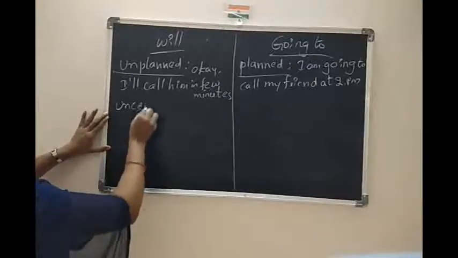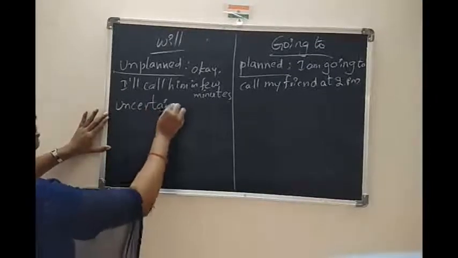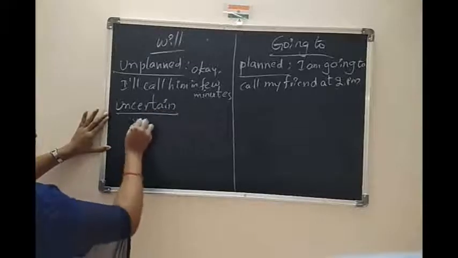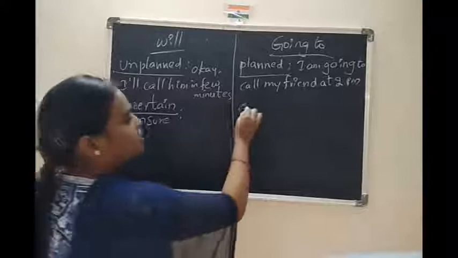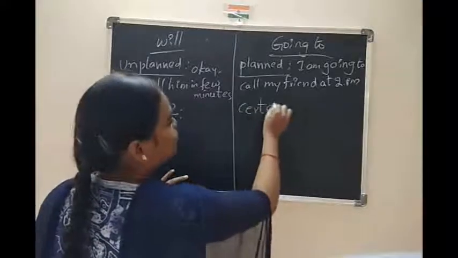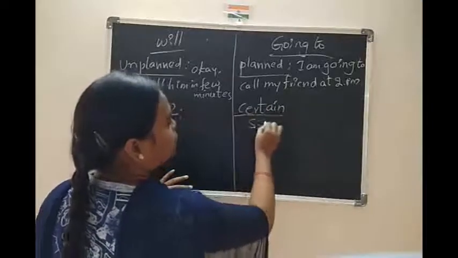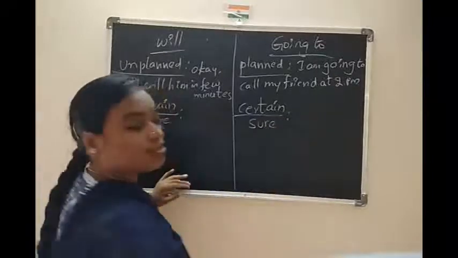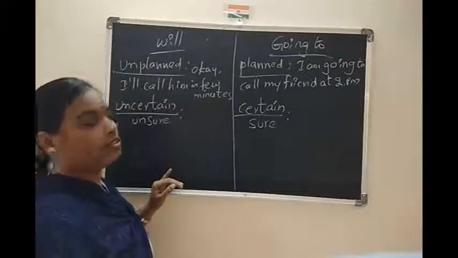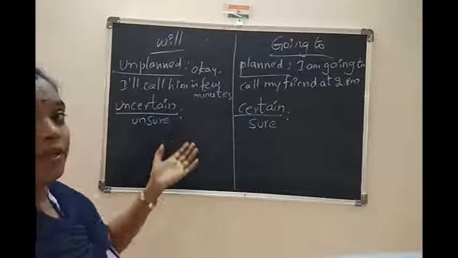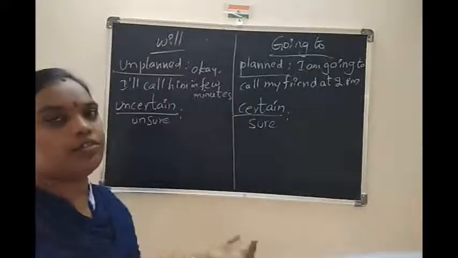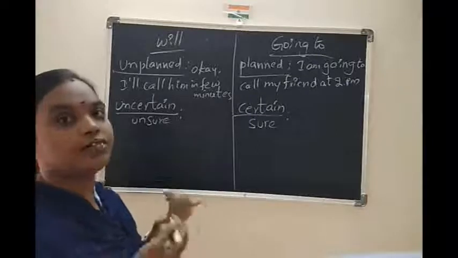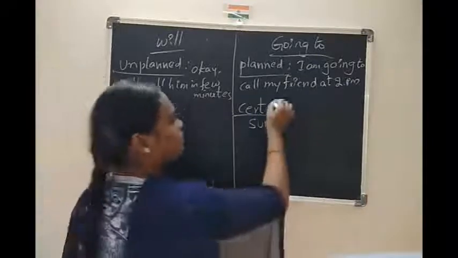Uncertain here, because we know this is uncertain or unsure. We are not sure about that. Here, certain or sure. We are sure, 100% sure about that. So, maybe that is a possibility here. Here, we have such evidence of that, so we can say that.